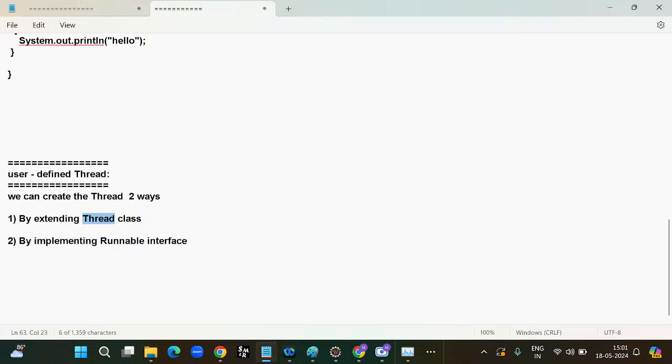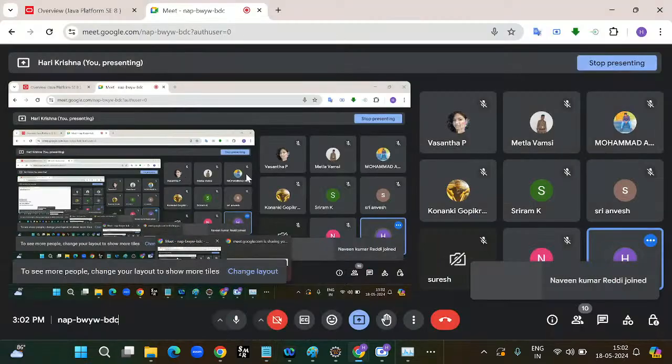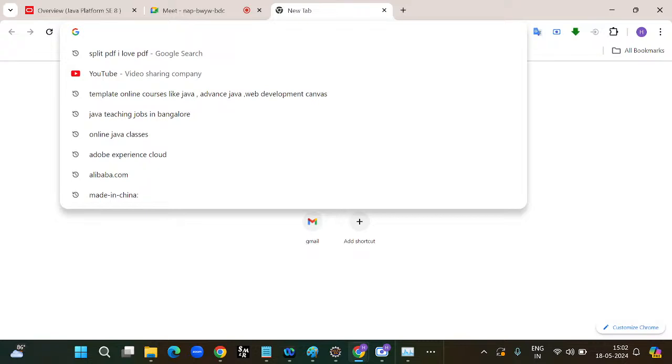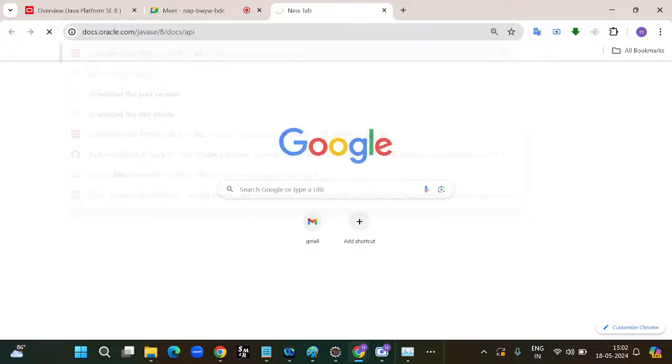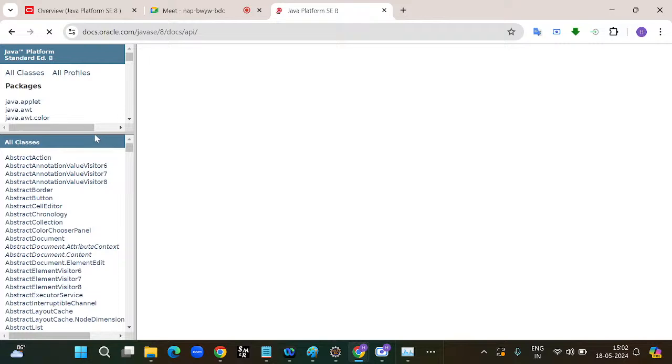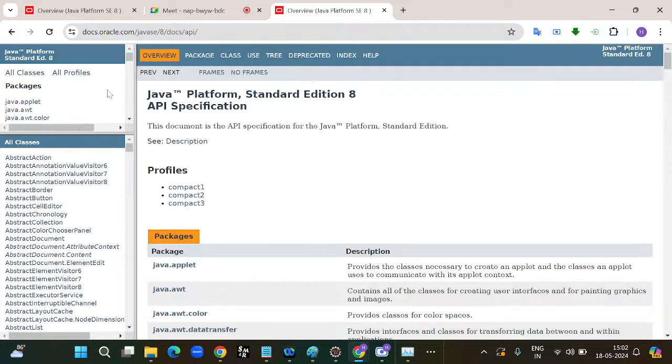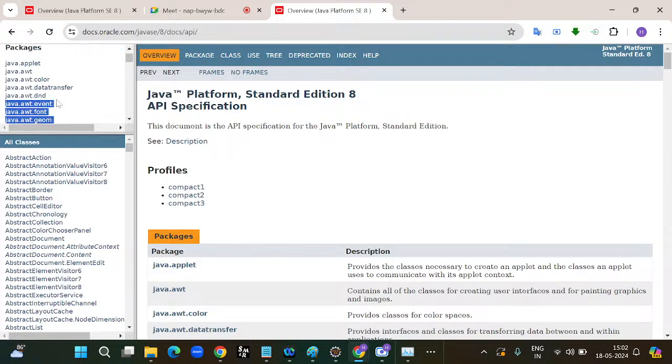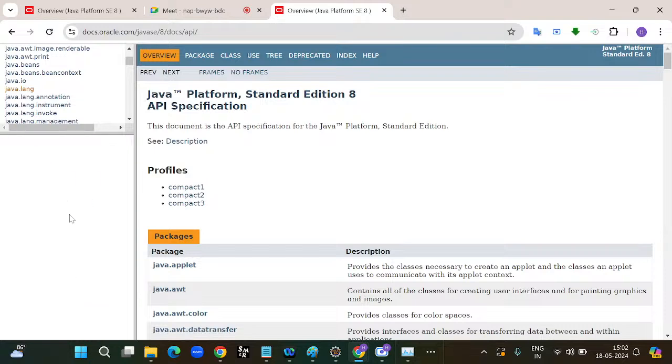Thread is the predefined class, and we'll try to understand whether there are any methods available under the thread class. Thread is the predefined class, and we have the documents. I will open the Java documents. In this document, simply go to the java.lang package. Under this, we will get the thread class.